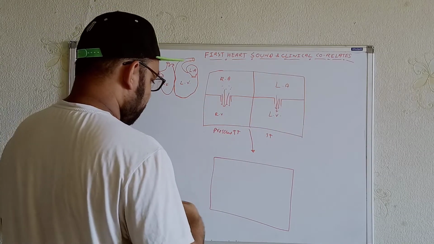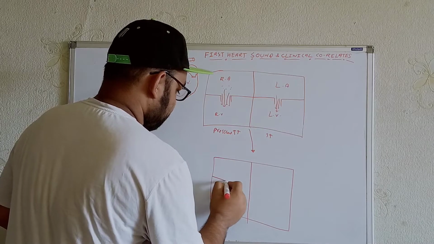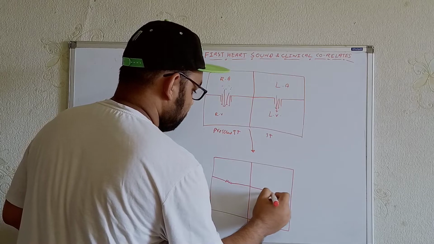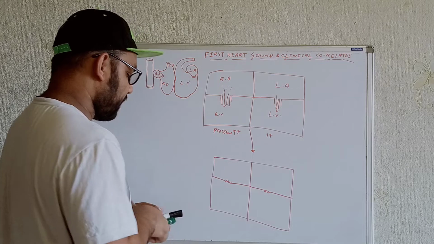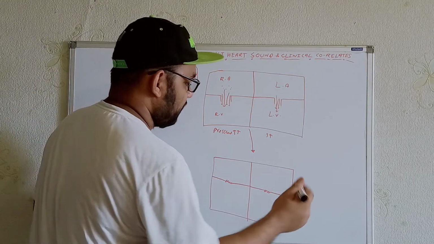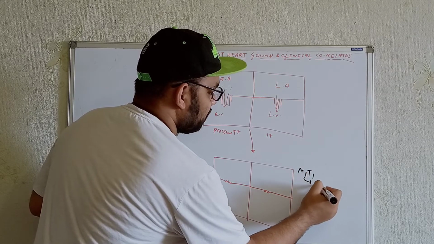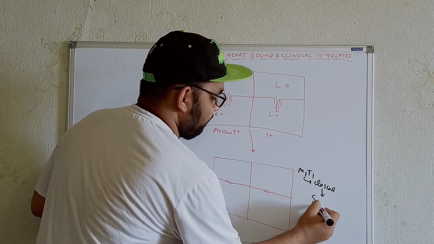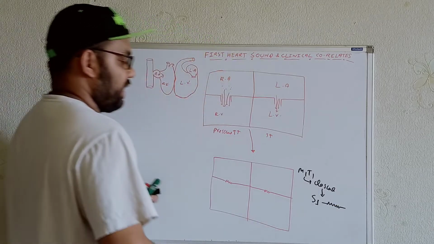For example, we get the closure of the valves, the mitral valve M1 and the tricuspid valve T1. During the closure, what do we get? The first heart sound.